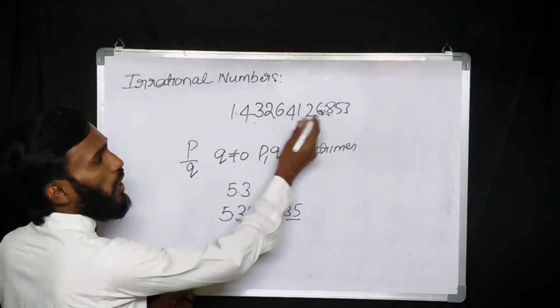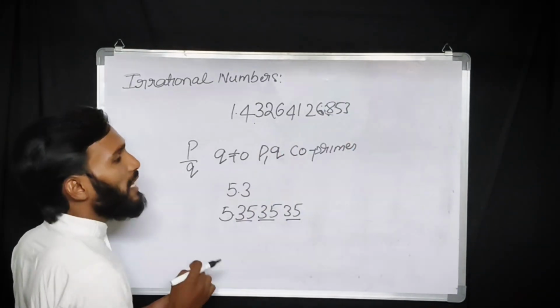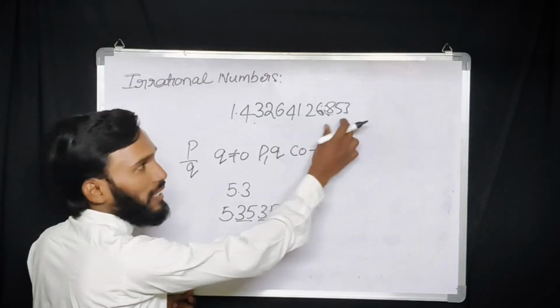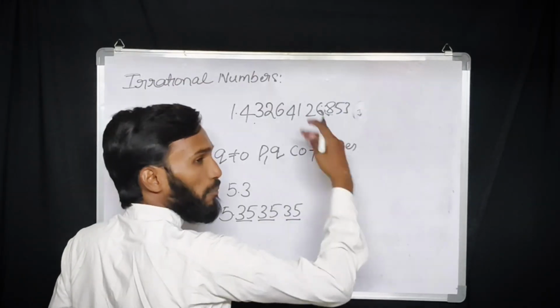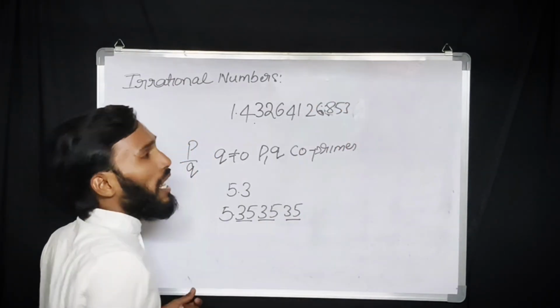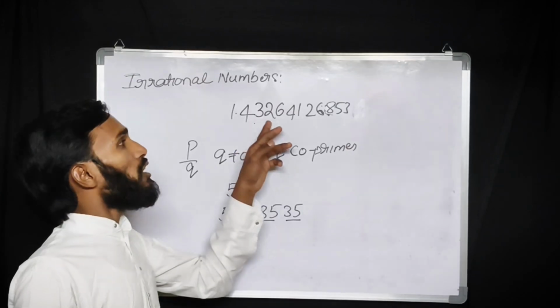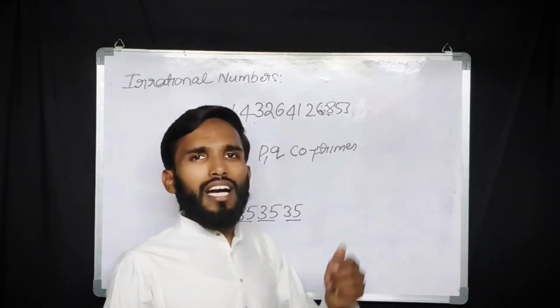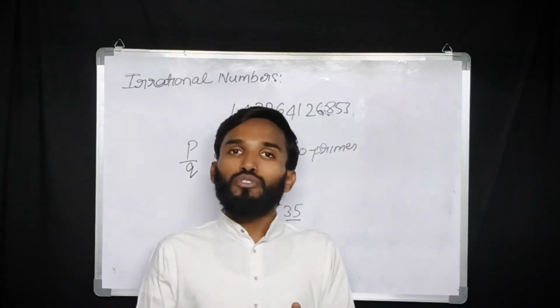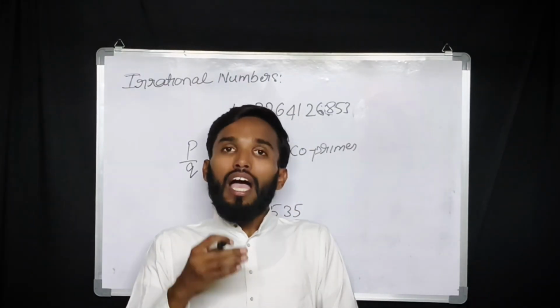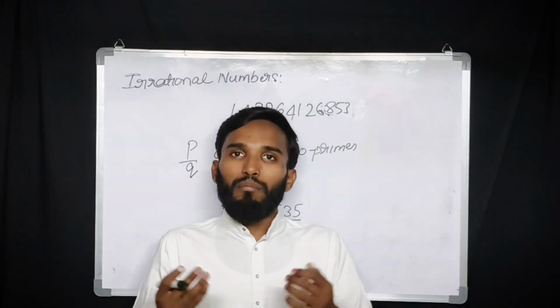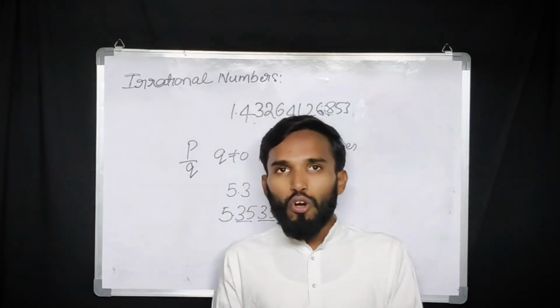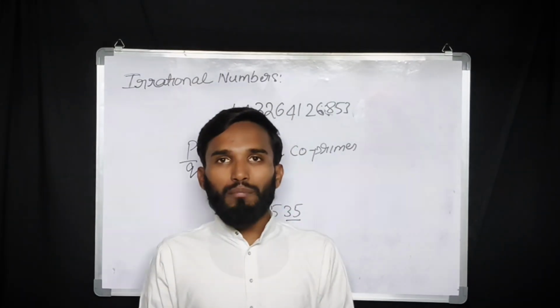But if you observe the irrational numbers, these are non-terminating, they are continuing like a big number, and they are not repeating in a sequence like rational numbers. These are the different types of numbers which we are having in our mathematics for this chapter, real numbers. So this is the basic concept to move forward in this chapter, real numbers.